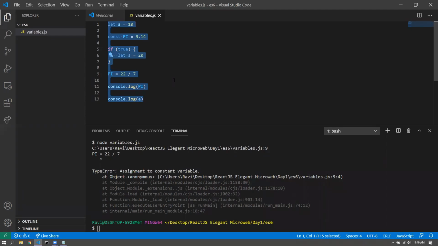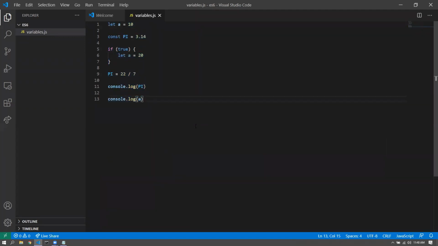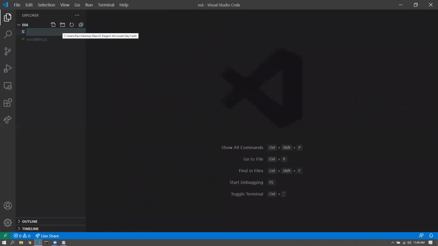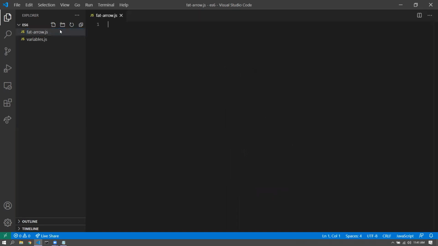Very good. So this being done, we would now like to also see the fat arrow function syntax. Java programmers would be familiar with a syntax called lambda functions. Angular programmers would already know this one.